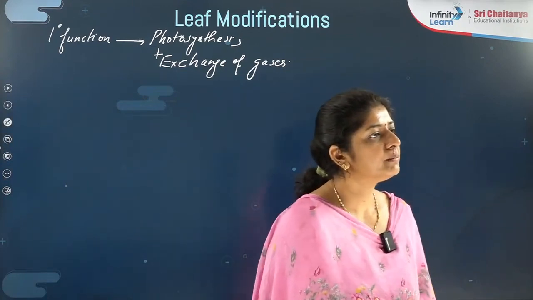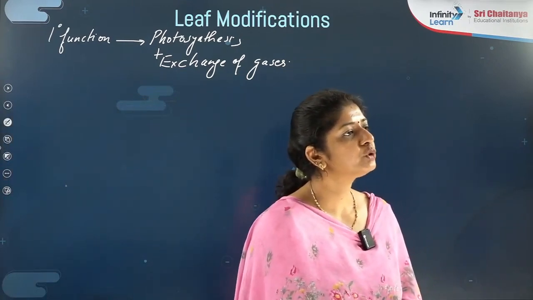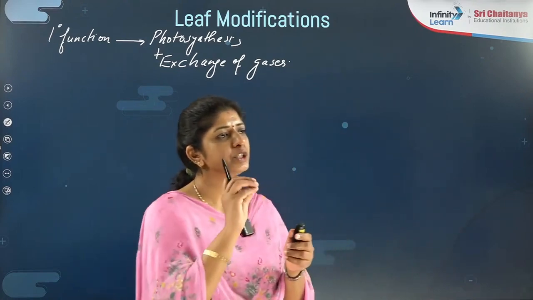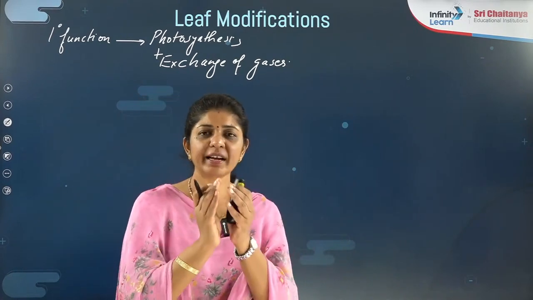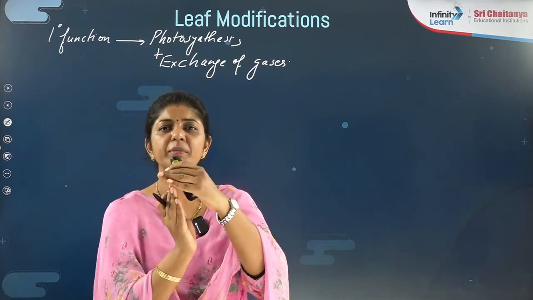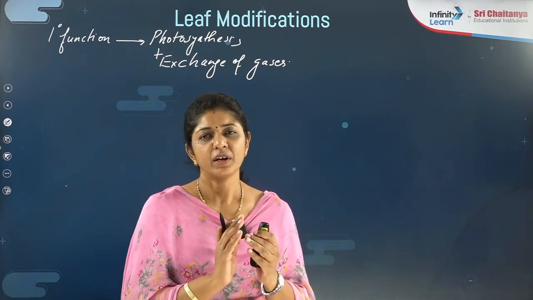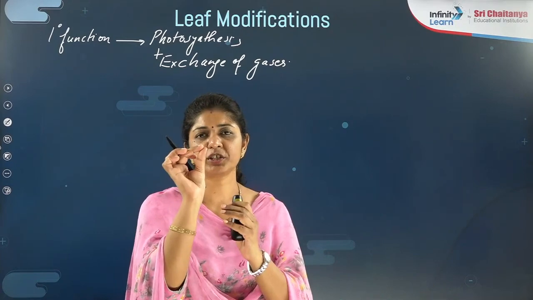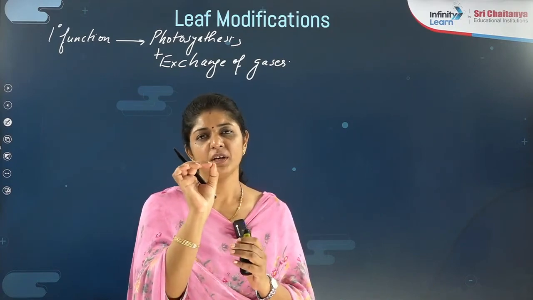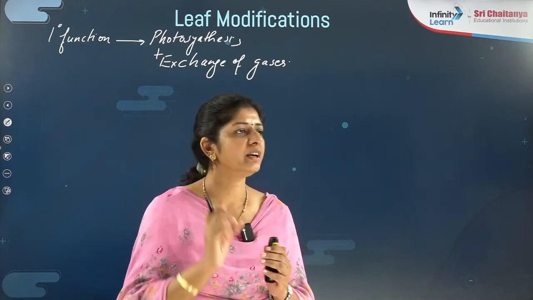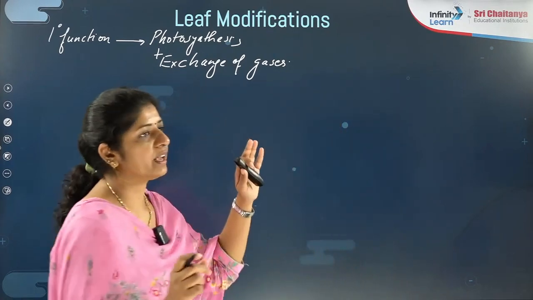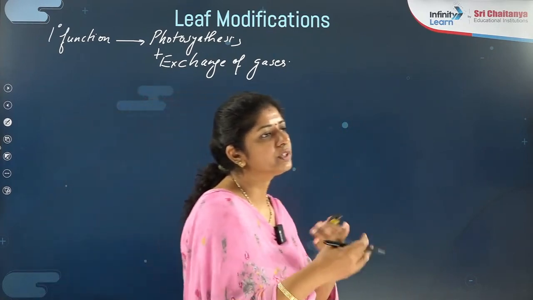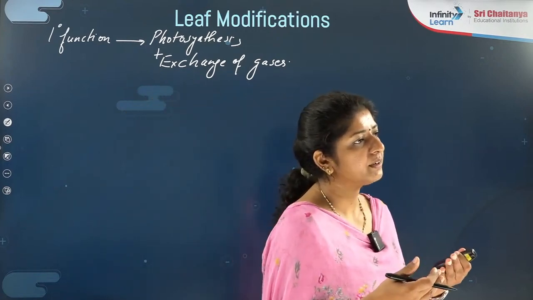You are writing buds are protected to the plants. Buds are to give rise to the branch, and to protect that initial stage of that, it is covered by the stipule part, right? Stipule is a small leafy projection at the base of the petiole, where the leaf base is there. It is coming from there, right? Even respiration. Respiration is what? Exchange of gases. I am talking about the first step of the respiration here, right?